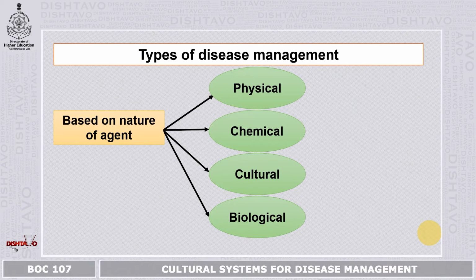Now the types of disease management. Based on the nature of the agent, we can divide disease management into physical, chemical, cultural and biological. Today we are going to focus more on cultural disease management.